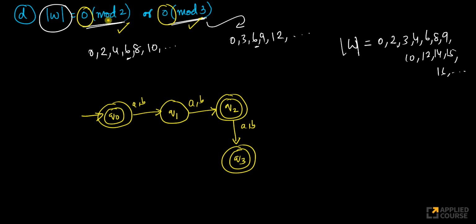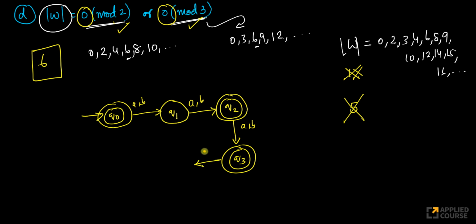Look at this. I have 2 and 3, 2 cases. So I would actually end up needing 6 states for this, because I don't want to accept 5. Remember, 5 I don't want to accept. What all do I not want to accept? 1 I don't want to accept. 2 I want to accept. 3 I want to accept. 5 I don't want to accept. 6 I want to accept. 4 I want to accept.